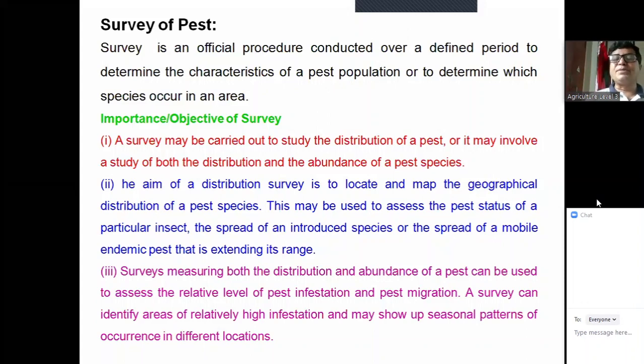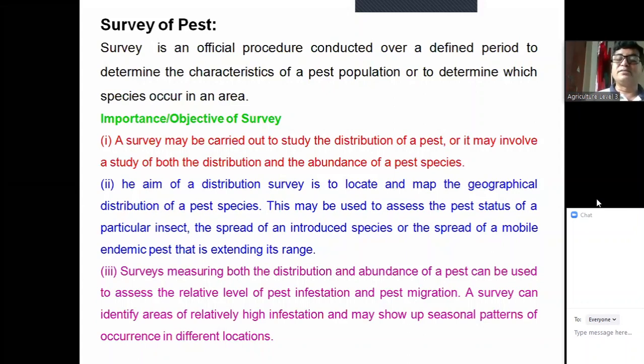After 6 months, if we survey again, these species may not be densely populated. Now the question is where these pests migrated, or they died, whatever. Yes, some insects may die, but normally the insects migrate from one place to another area. And how we can know this?